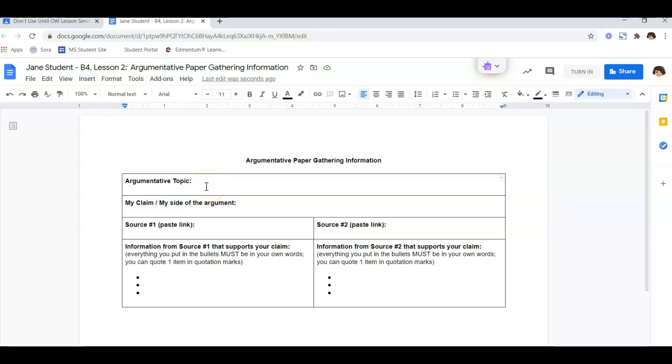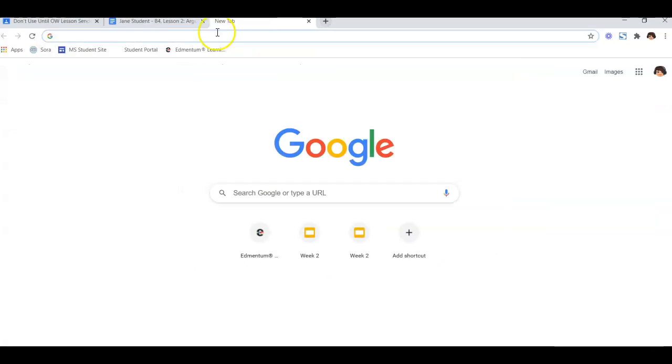So let's say that my topic is school uniforms. My side of the argument, so remember there has to be like two sides that can be argued. My side of the argument is that schools should not have uniforms. And then I need to find two sources. So those first two sections you filled in, you've made a decision based on the ideas you brainstormed in the last lesson. And now we have to find two sources, two internet sites that we're going to gather information from.